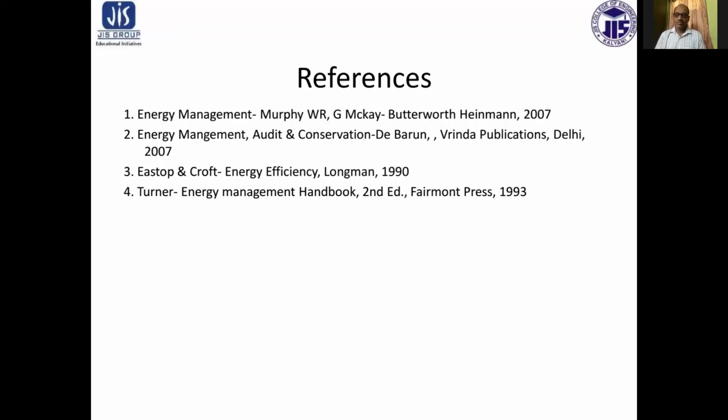So with this, we are likely to conclude this session. The remaining part of the gas turbine operation and design stage we'll discuss in the next session.